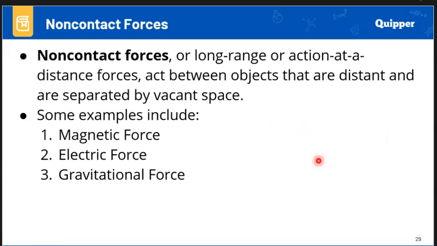Then we also have non-contact forces. From the word itself, non-contact means these are long-range or action-at-a-distance forces. They act between objects that are distant and separated by a vacant space. Some examples include magnetic force, electric force, and gravitational force.